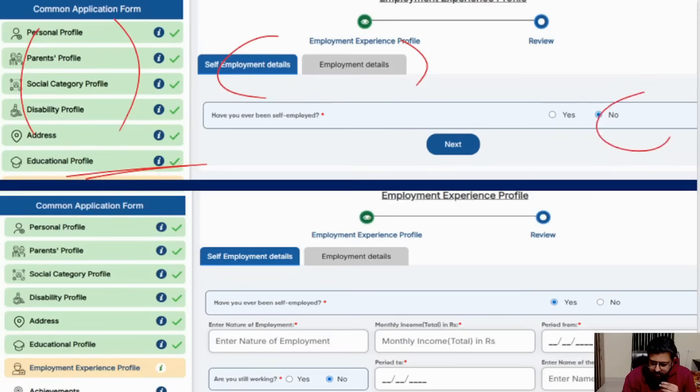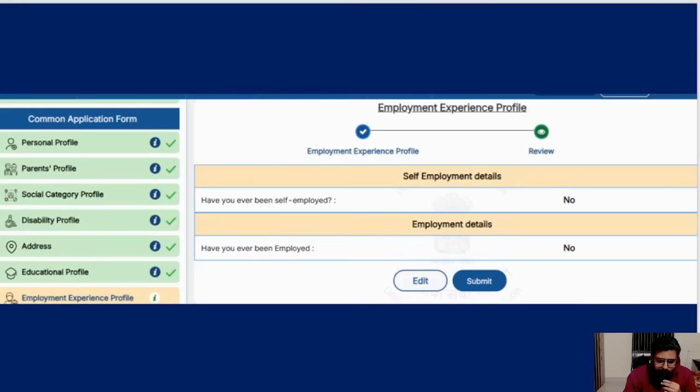Okay, if it is yes, then they'll ask you to fill in the details of your employment as well. See, I've put no, so there is nothing to fill in here. Okay, and after that,